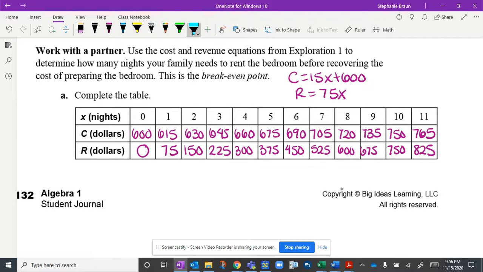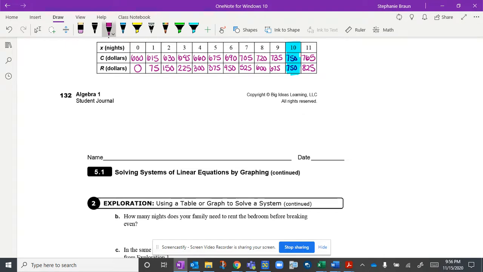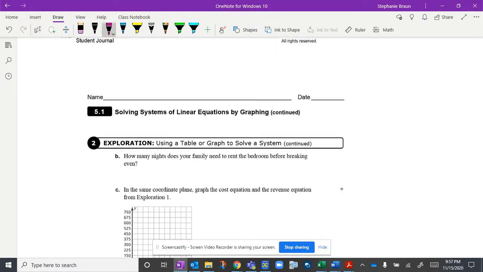Okay, so notice here that at 10 days, it's going to cost them $750 to run the bed and breakfast, and at 10 days, they will have earned the amount of $750. So part B down here says, how many nights does your family need to rent the bedroom before breaking even? So that would be 10 nights.